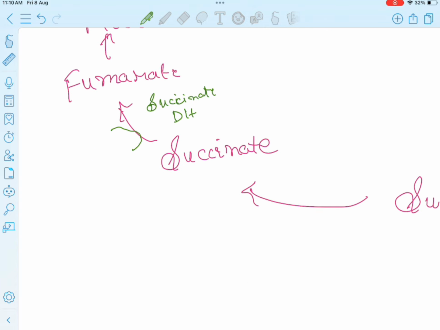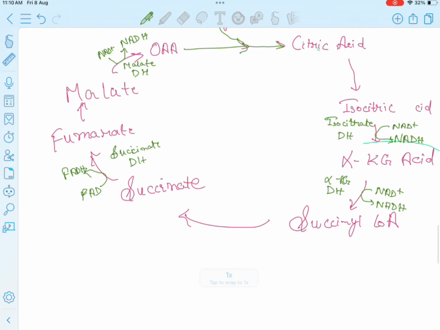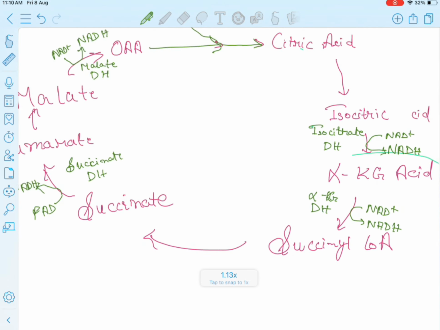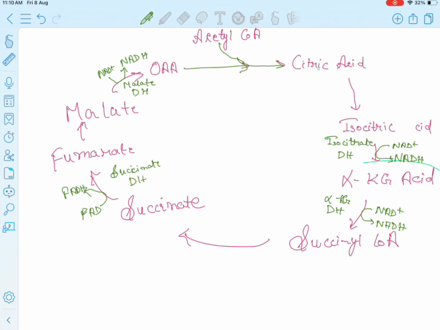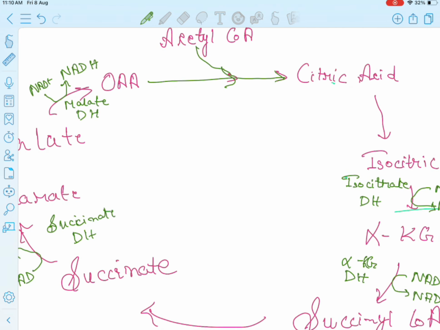But here succinate dehydrogenase is producing FADH2 from FAD. Okay. Then after that we will see other enzymes.